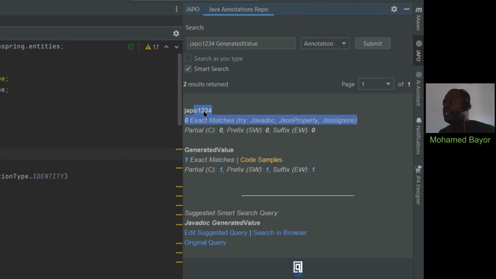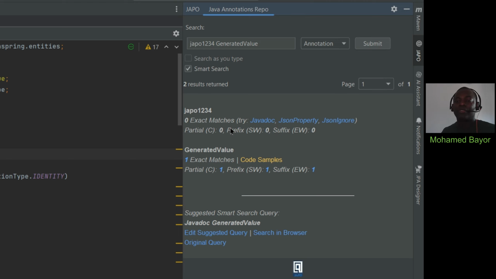Now let's get back to this section here, where we have 0 exact match, which is normal. This doesn't exist. But then what happened is that JAPO attempts to suggest annotation names, making use of what you entered here. It might not be exactly precise suggestions, like existing suggestions. As we know, we don't think there is an existing annotation named JavaDoc, but somehow, because JAPO had to provide 3 suggestions, it attempted to get something. The 2 next annotations here are pretty well known from Jackson XML. Those are used a lot, very popular.